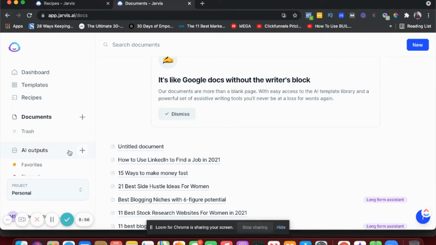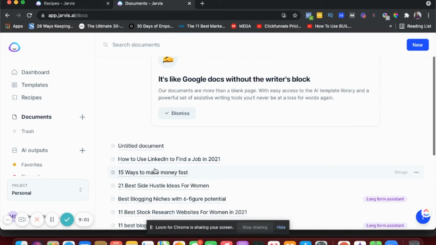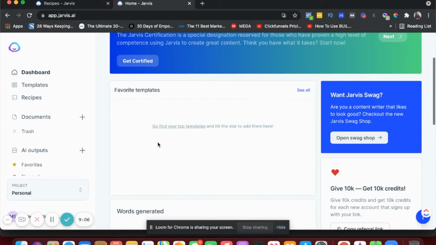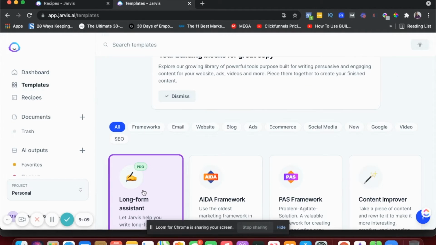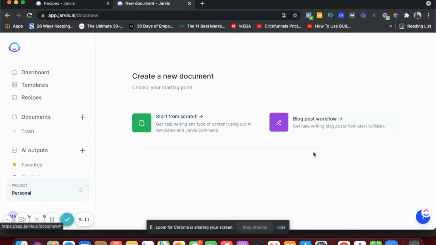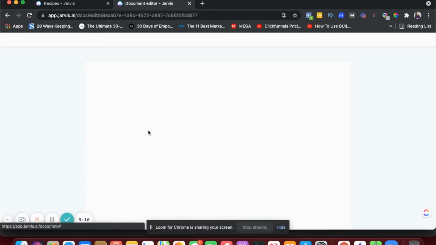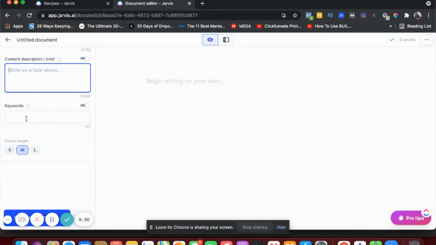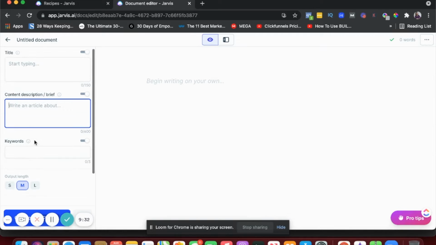I'll show you how it would work when you want to write a blog post. These are some of the blog posts I've written using this platform, but let's go into templates and start a long form assistant. You can use the blog post workflow template, but I generally just start from scratch. Here you can write your title. You want to give it a description or a brief to help it understand what you're writing. And then keywords, if you want to give any keywords, that's fine, but I don't generally use this.